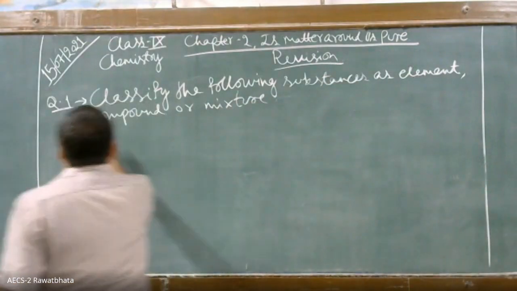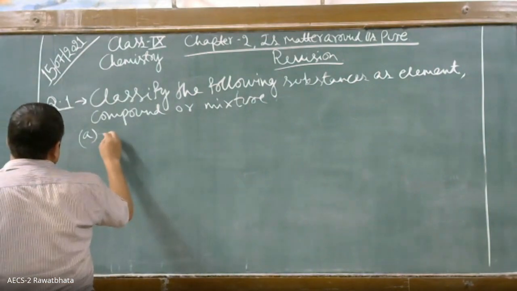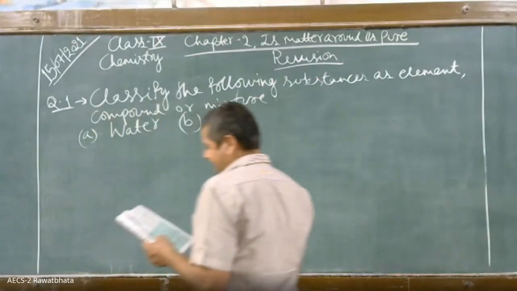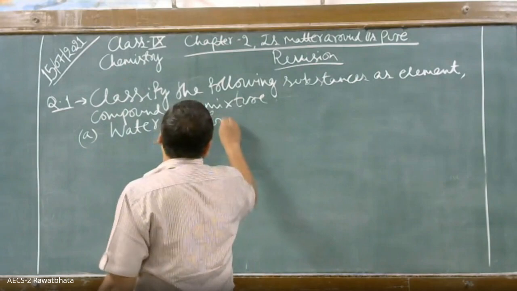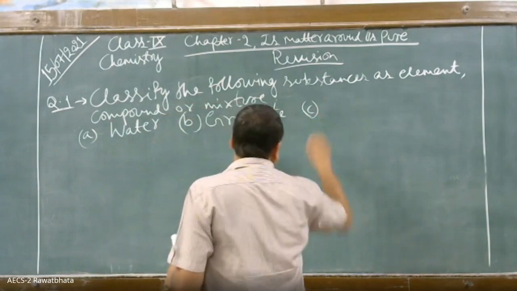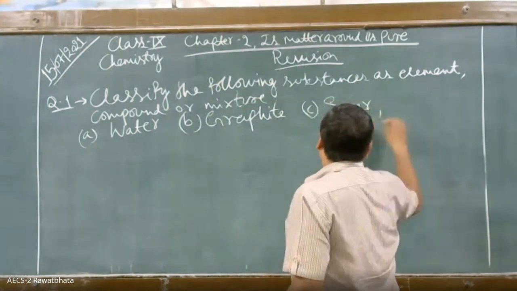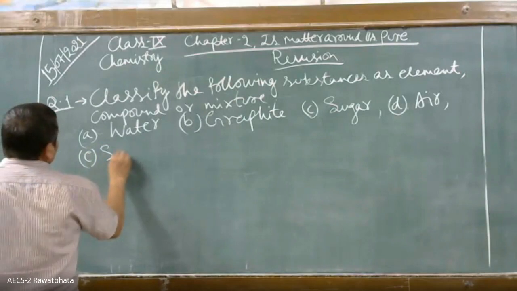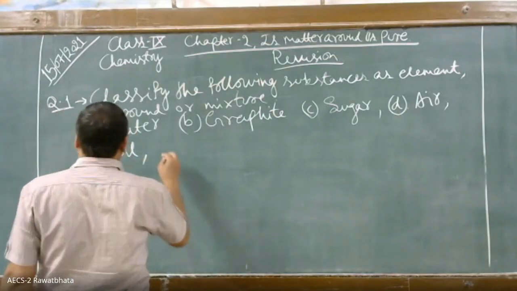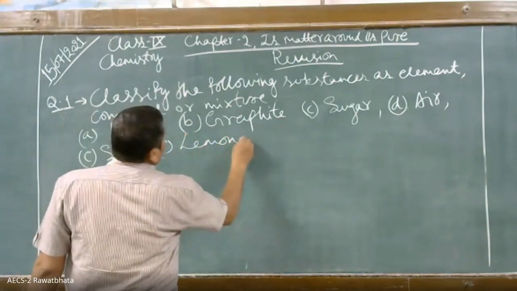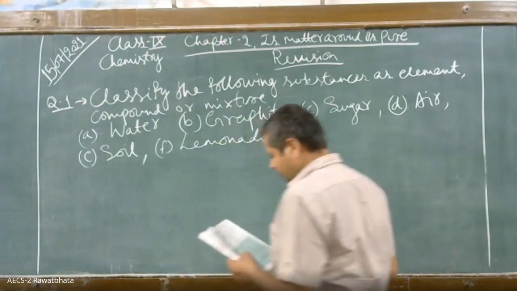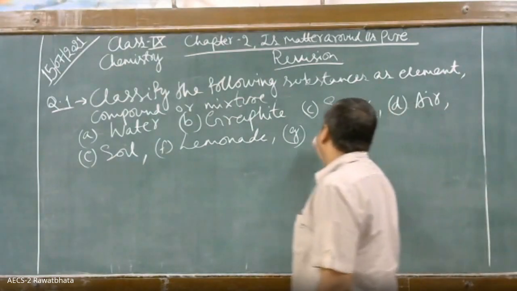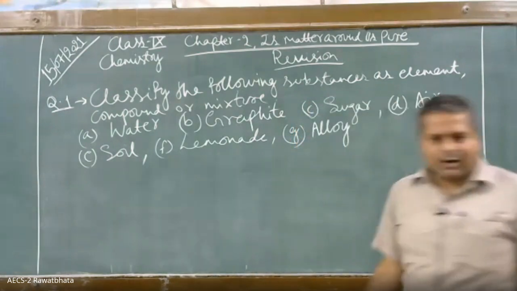Like suppose A, water, B, graphite, C, sugar, D, air, E, soil, F, lemonade, G, alloys.